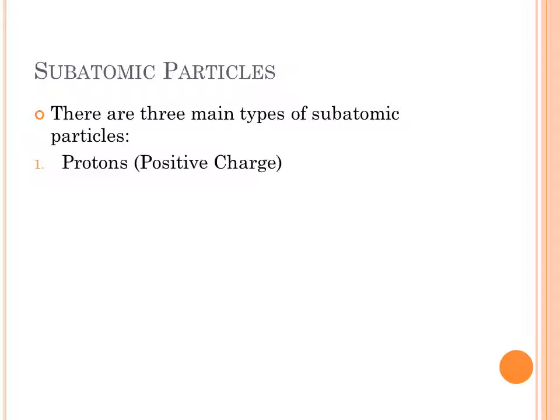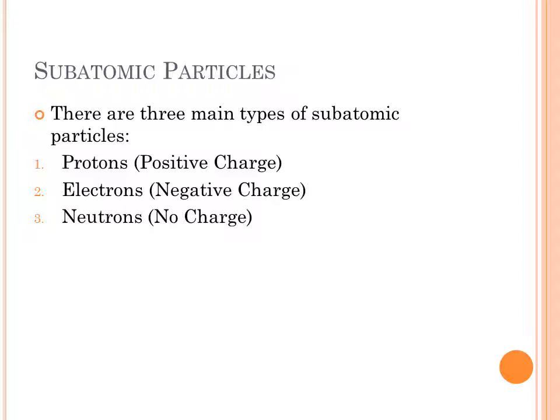We've got protons. They're in an atom. We've got three types of subatomic particles. Protons, positive charge. We've got electrons, which carry a negative charge, and neutrons, which are uncharged. And those are our three basic subatomic particles. Yes, can you split those particles up and get things like quarks? Yes, but that's beyond the discussion we're trying to have here.